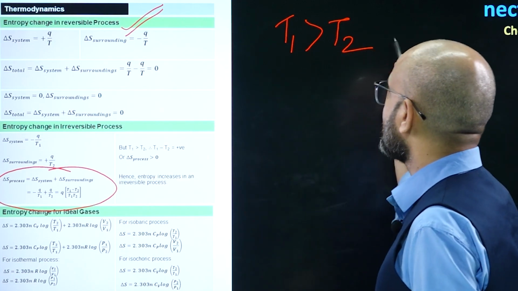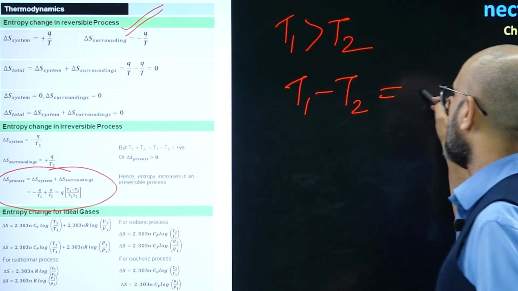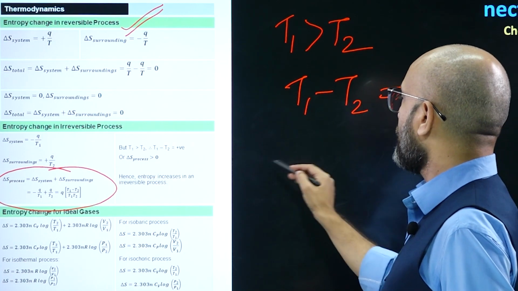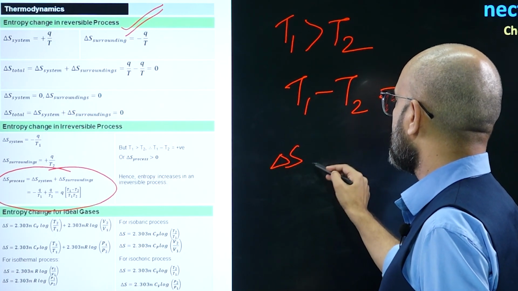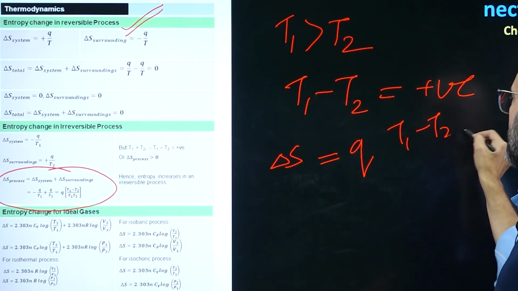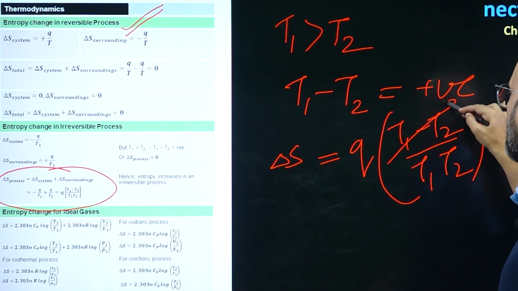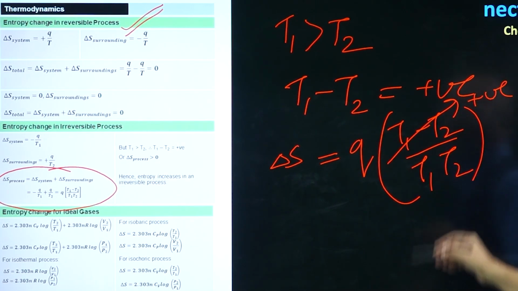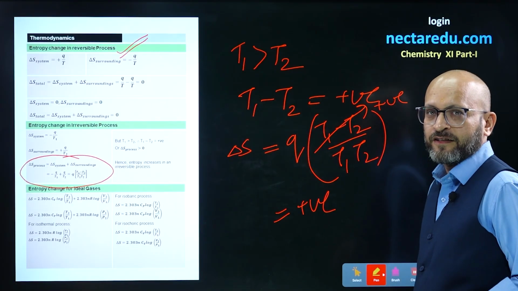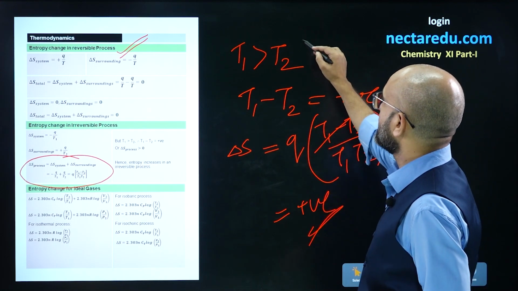So, if T1 is greater than T2, then T1 minus T2 gives a positive value. So, the overall value for delta S, the entropy change of the process, equals Q into (T1 minus T2) by (T1 into T2). This value is positive, so the overall value will be positive. So, entropy change of the complete process is positive if the process is irreversible.